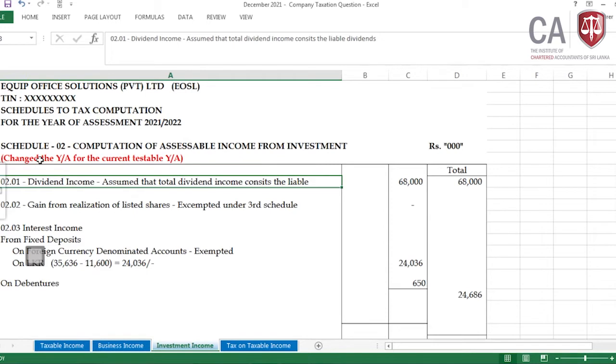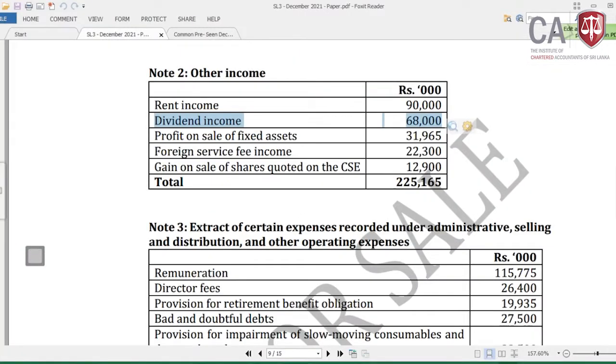But it's good to put the assumption, assume that total dividend income consists of liable dividend income. The liable dividends are there, therefore you can take it under the investment income. Okay, no exempted dividends. It's not given even in the paper, but good to write this and take your answer. Then that entire part is completed.